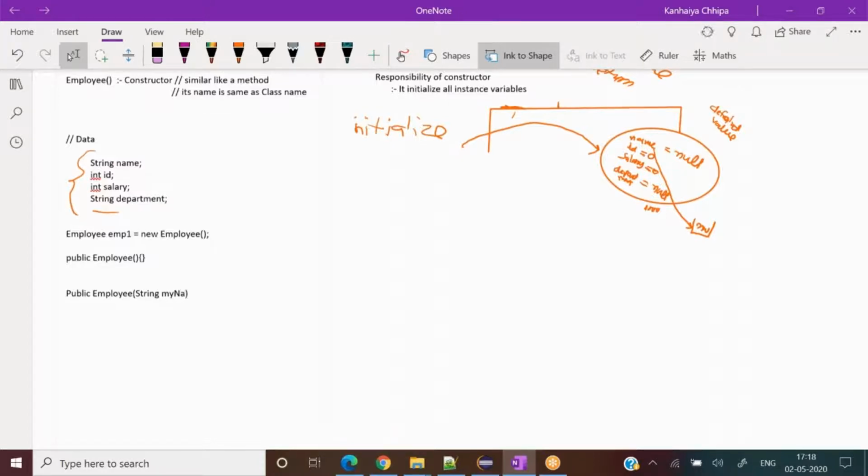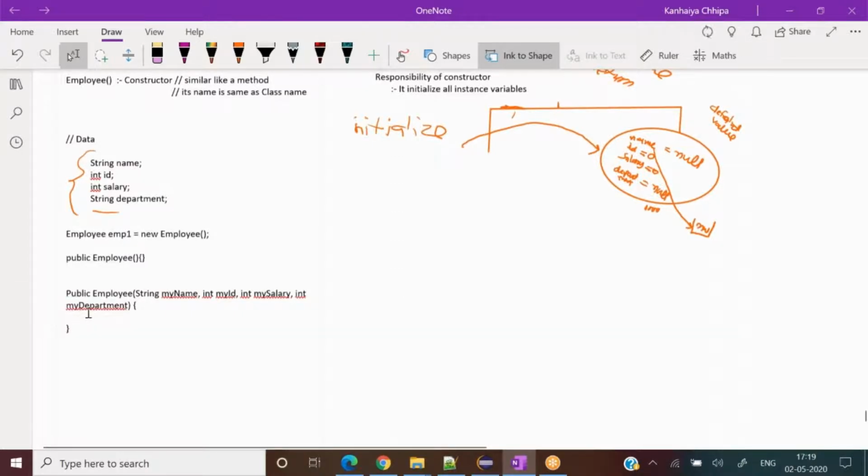My name, then int my ID, then int my salary, then int my department.